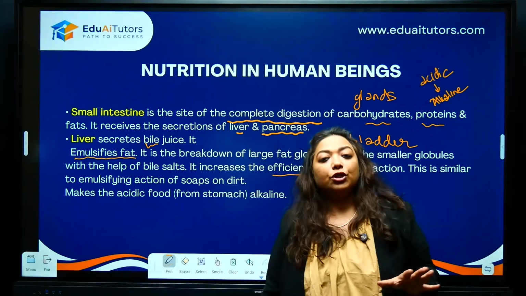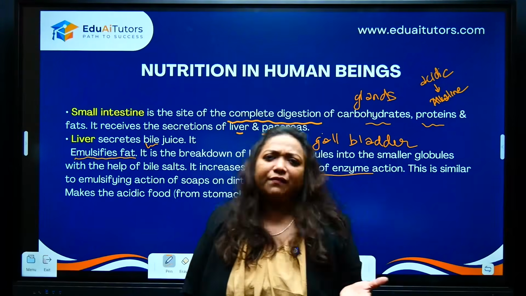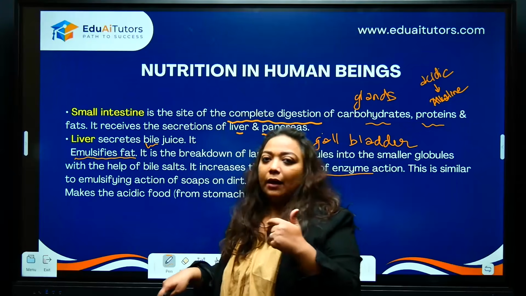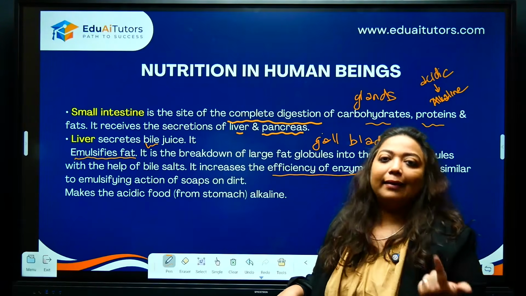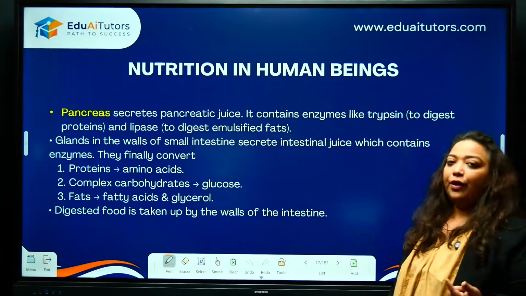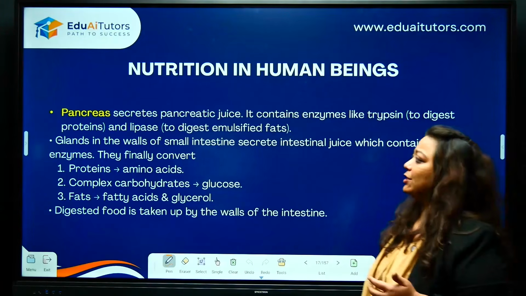You make it the function of bile. What is the function of bile? 1, emulsification of fats. 2, it helps in making the environment alkaline. Clear everyone? Let's go further. Try to recollect these, children.